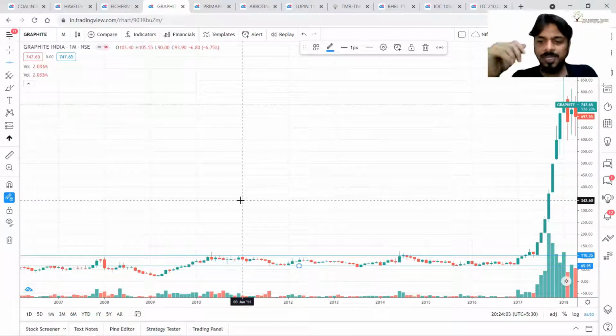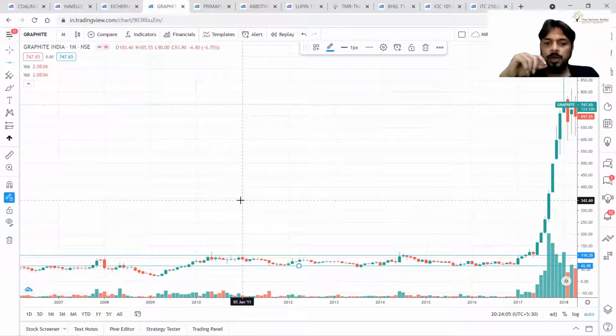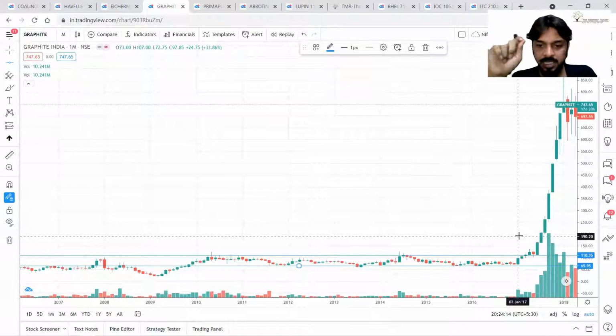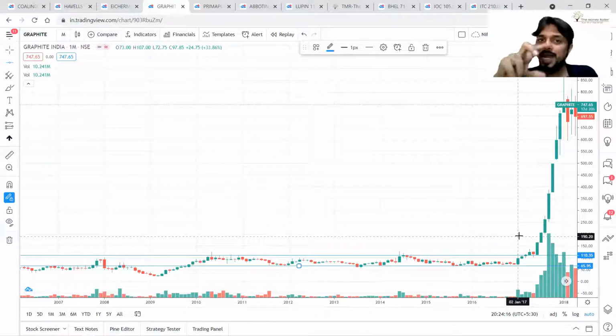Okay, 65 to 70 rupees. Now here, price is moving between 30 rupees for how many years? From 2010 till 2017. 7 years, price is moving between these two supports and resistances. Correct? In such stocks, investors will lose interest or they will forget that this stock is in my portfolio. Correct? They will lose interest.